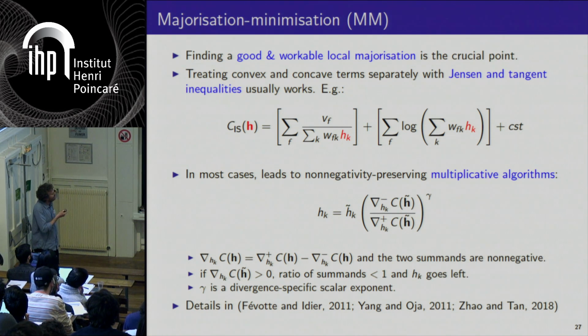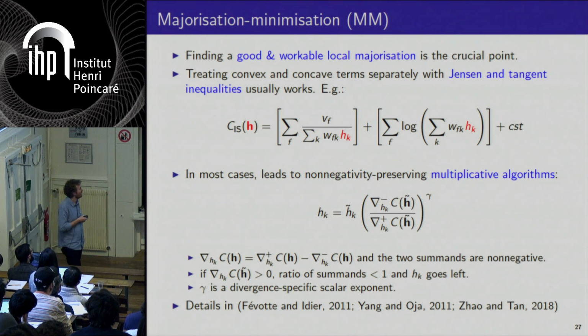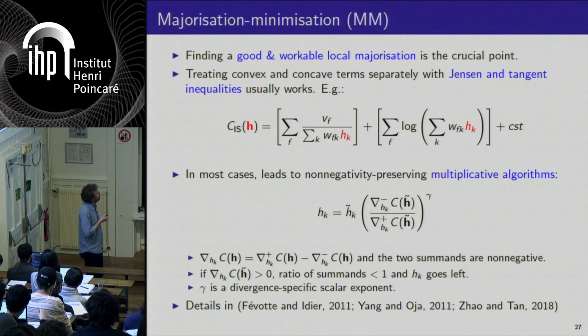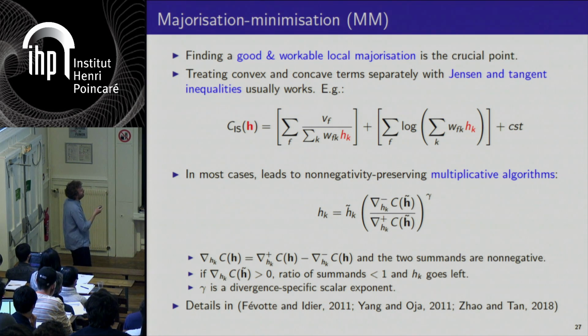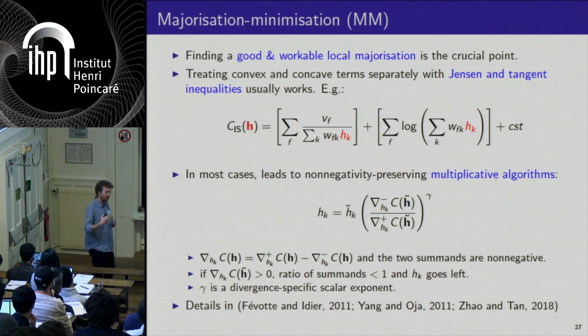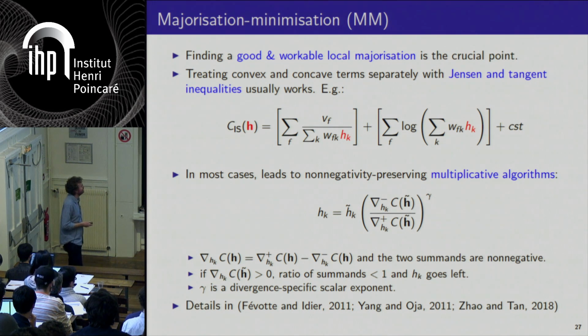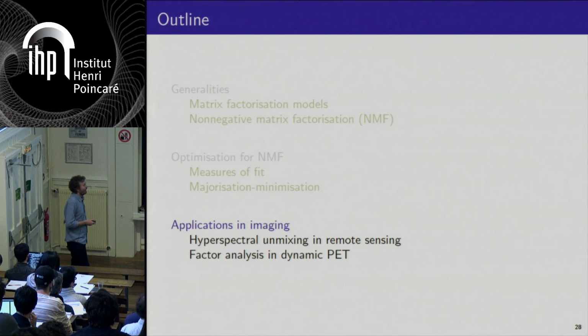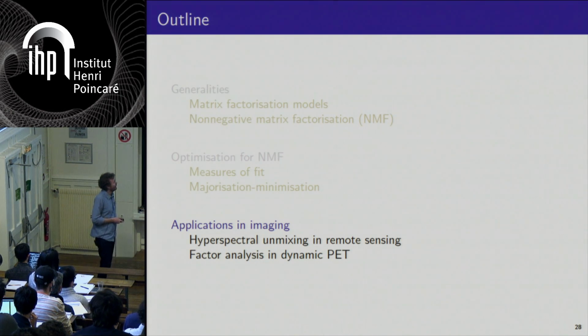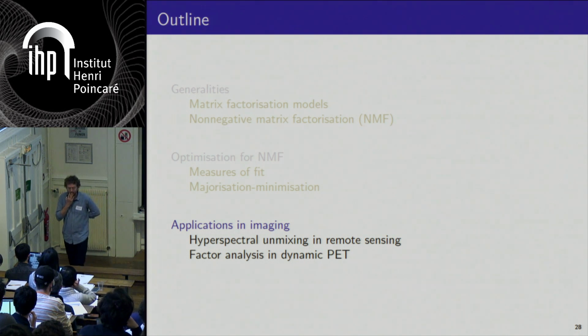And interestingly, for the beta divergence, these two terms here are actually related to the gradient with respect to H. You can see that if the gradient is positive, so you want to go to the left, it means that this ratio is going to be lesser than 1, so you update your parameter towards the left. Okay, so that's it for the methodological part.